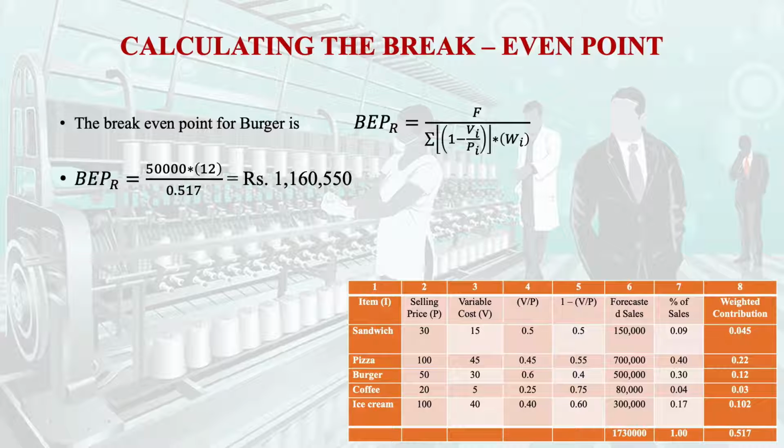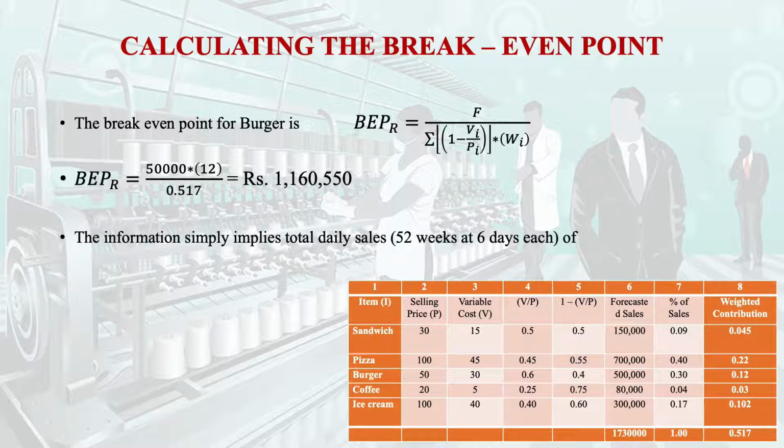Since we are taking it annually, it is multiplied by 12, and then we have the weighted average, that is 0.57, which is coming in the last column at the last row. Then we will find it is 11,060,550 in terms of rupees. That means that is the amount of sale which is required for the break-even point for the burger.